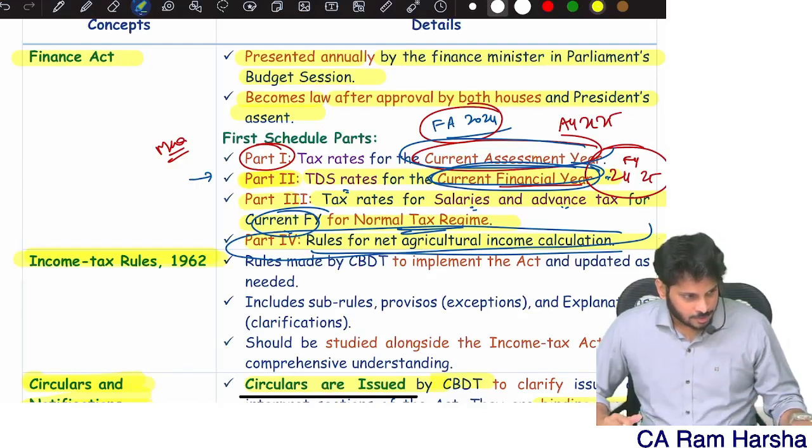Exempted income means I will not consider that in income itself. Up to 5 lakhs income is not taxable means income is considered; totally 7 lakhs is my taxable income. But for the first 5 lakhs, super senior citizen, nothing is taxable. Normal citizen, first 2.5 lakh, nothing is taxable. Senior citizen, first 3 lakhs, nothing is taxable. This is what you need to understand. Sir, I have a 112A capital gain, what is my taxable capital gain? 5 lakh. But when you are computing tax, on the initial 1.25 lakh the tax rate is 0. Tax is there, but at 0. In GST, it is like zero rated supply and exempted supply. I hope you understood the difference.